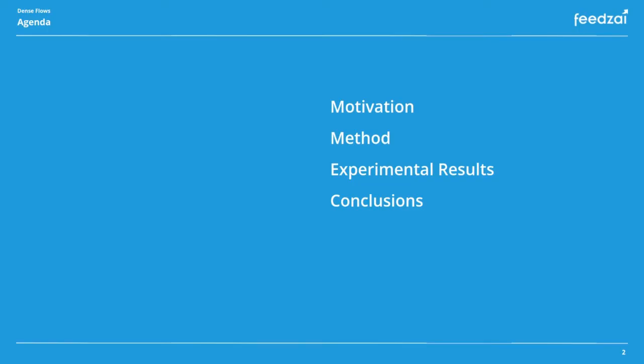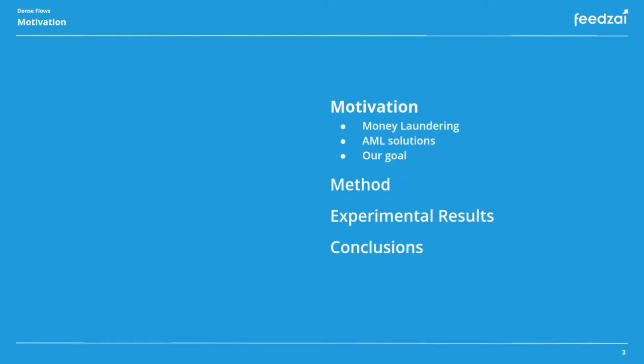First I will start by motivating our work, introducing the problem of money laundering detection and covering the main limitations of current solutions. Then I will present our proposed method and the main results of the experiments we made to evaluate it. And lastly, I will summarize the presentation and list different ideas that we want to address in the future work. Let us start with the motivation of our problem.